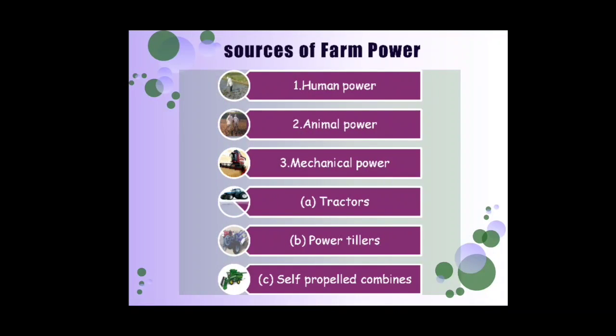Now we will move to our main presentation topic, that is sources of farm power. Which types of sources can we use on the farm? First is human power.